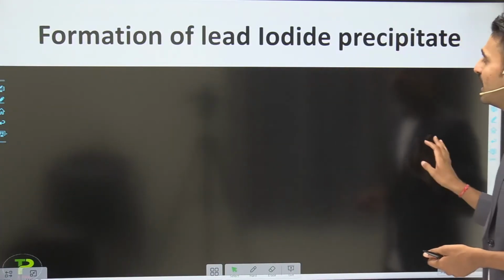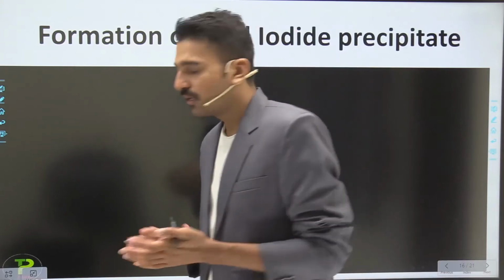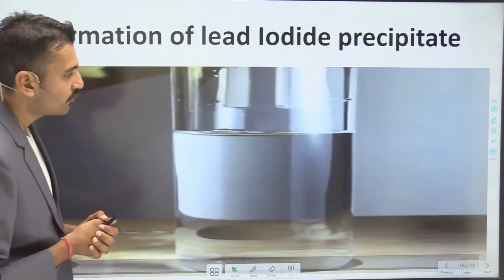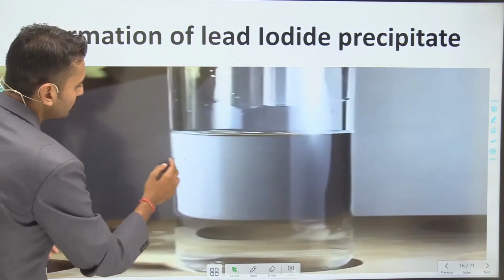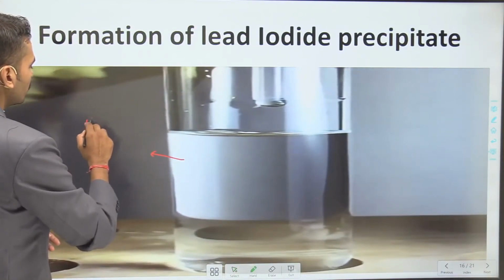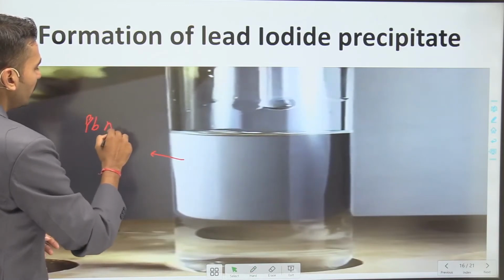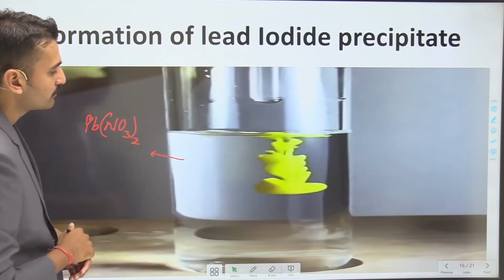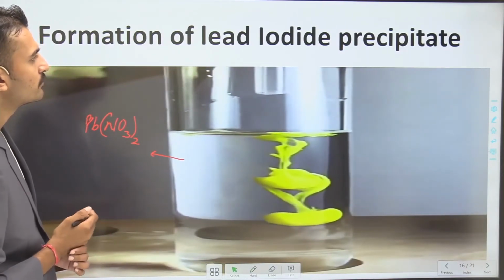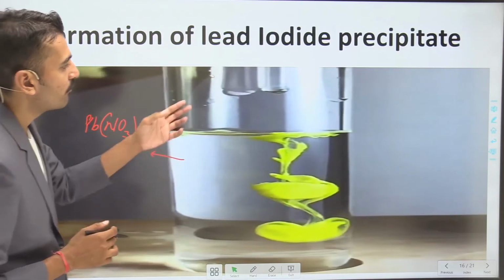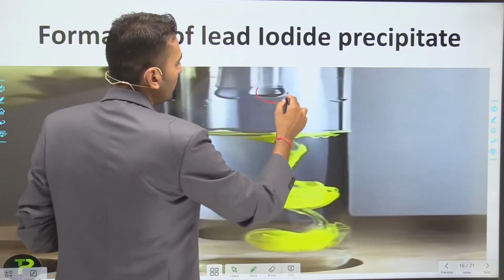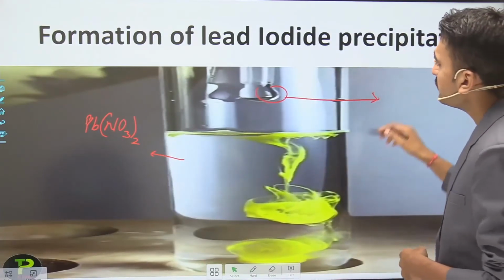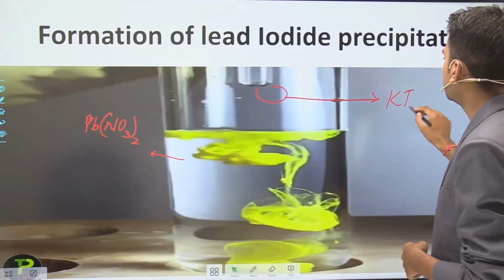The formation of lead iodide precipitate. Next, we are going to see how the lead iodide precipitate is formed. This is lead nitrate solution. And what is coming from this dropper? You see, potassium iodide solution is coming from here.